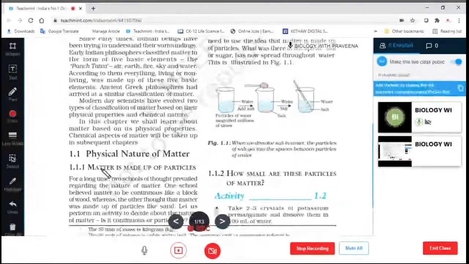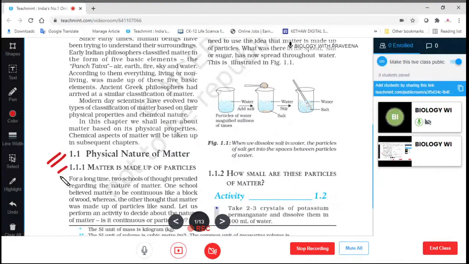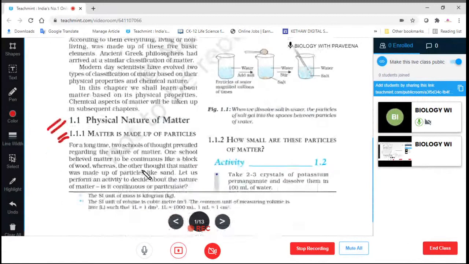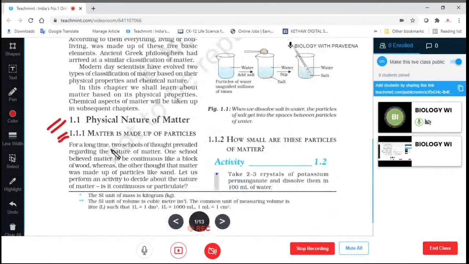Next, 1.1 Physical nature of matter. Matter is made up of particles. For a long time, two schools of thought prevailed regarding the nature of matter.